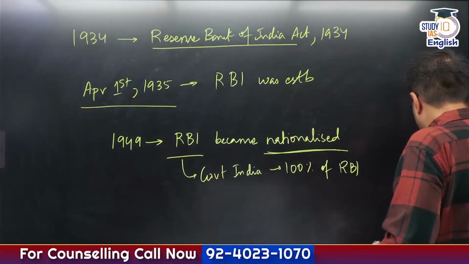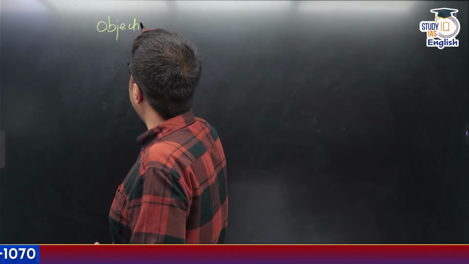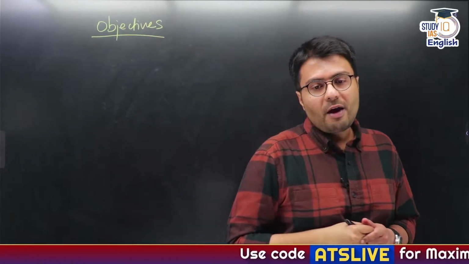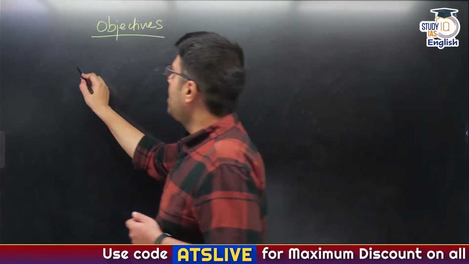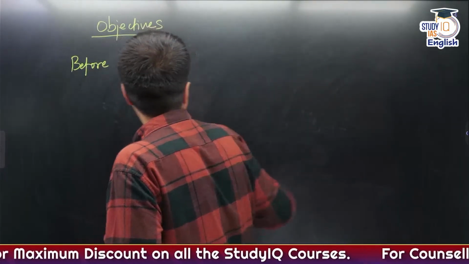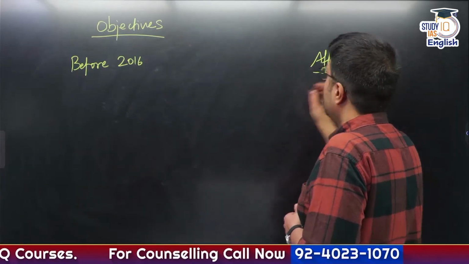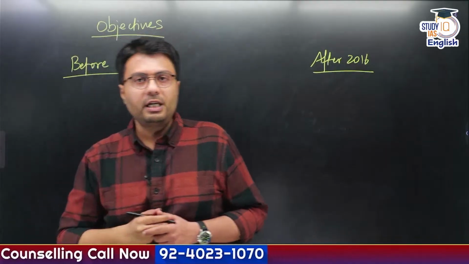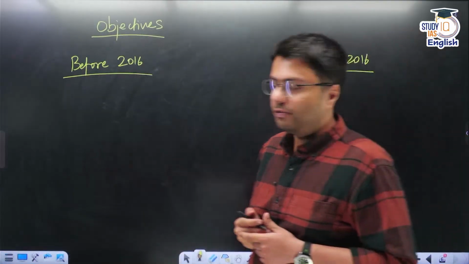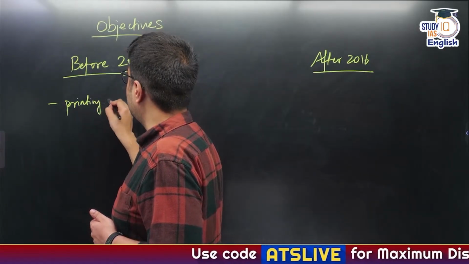Now the next part of this topic is the objective of RBI. What does RBI want to do on a bigger scale? Now, this objective you have to study based on the years before 2016 and after 2016. Any idea what the objective of RBI was before 2016? RBI had basically three kinds of objectives. First, including printing of banknotes.